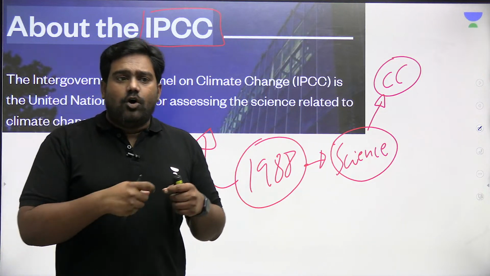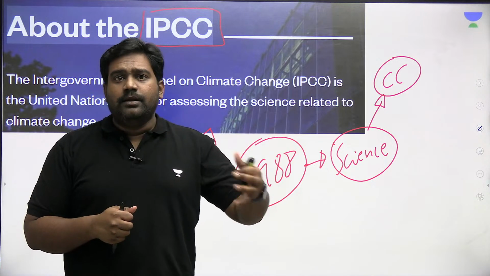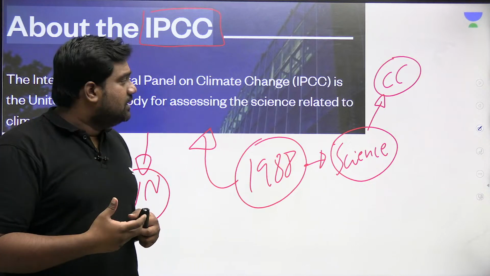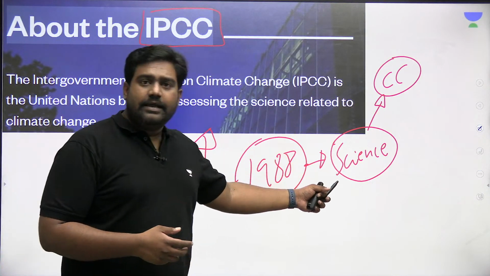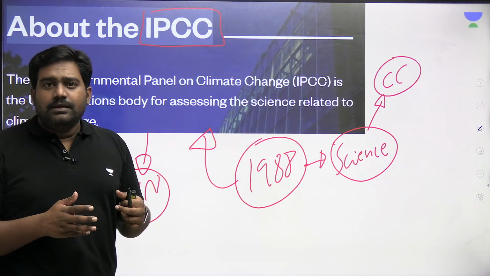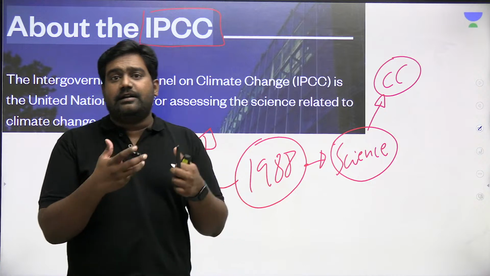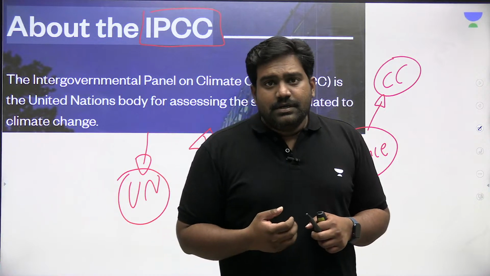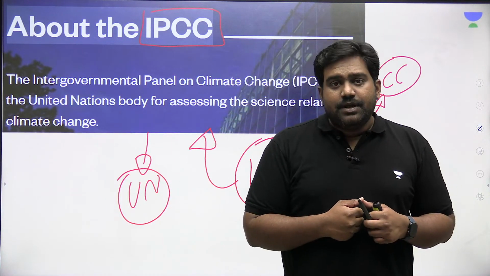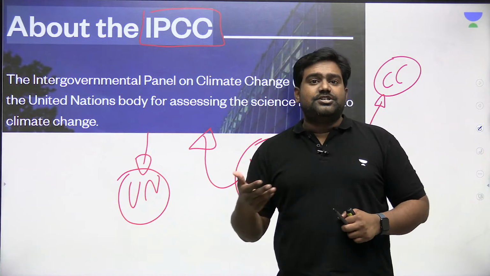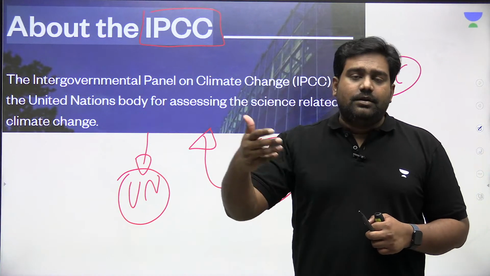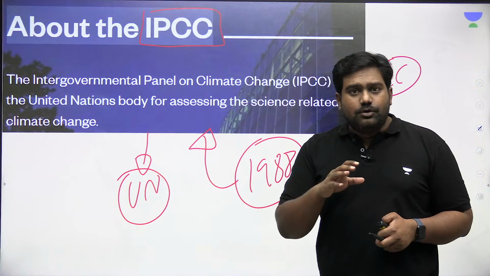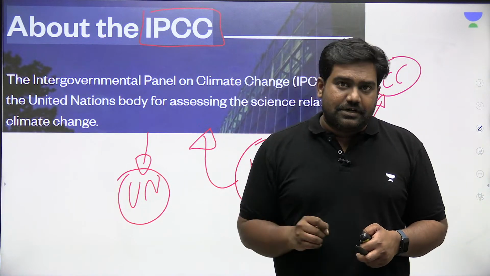Whatever understanding we have of climate change and global warming, its impact on the economy, on the future, on societies, it largely comes from the research and the data and the reports brought out by this UN body, the IPCC. It is involved in developing the science behind climate change. It helps us understand the rate at which emissions are being released, the rate at which we are curbing emissions. It also suggests many ways and measures that we can implement to adapt and mitigate with regard to the impact of climate change. So the role of this UN body is absolutely critical when it comes to climate action efforts.